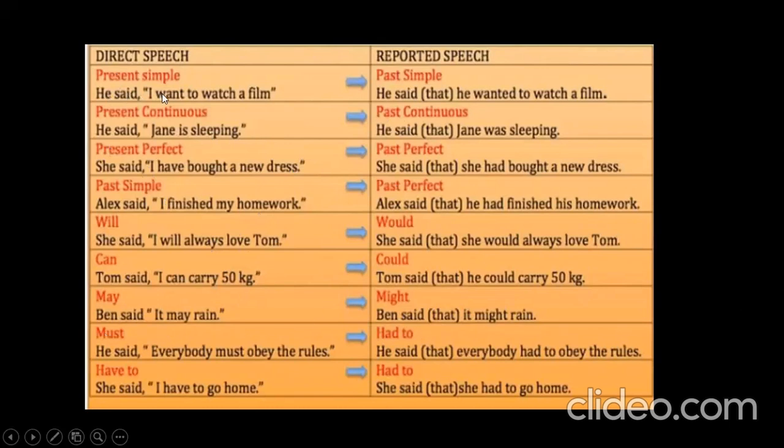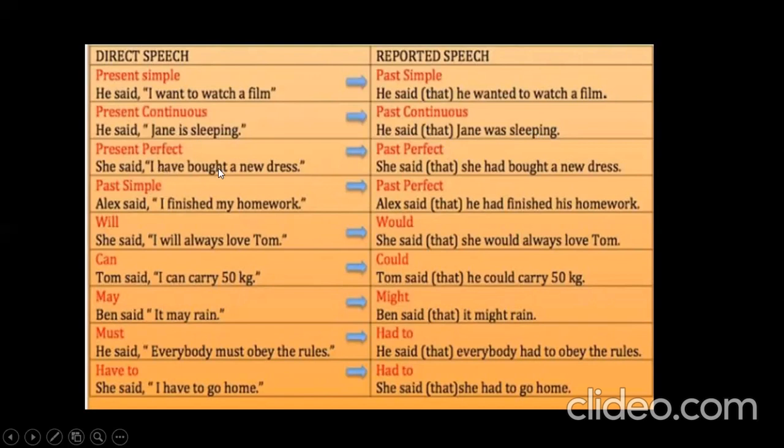So, he said, I want to watch a film. Está en presente, entonces voy a decir, he said that, el that es opcional. He, y lo que está en presente, el verbo, va a cambiar al pasado. Ese es el cambio. El cambio del tiempo verbal es en el verbo, nada más. Todo lo demás se reporta igual. He said, Jane is sleeping. So, he said that Jane is present continuous, so past continuous was sleeping.